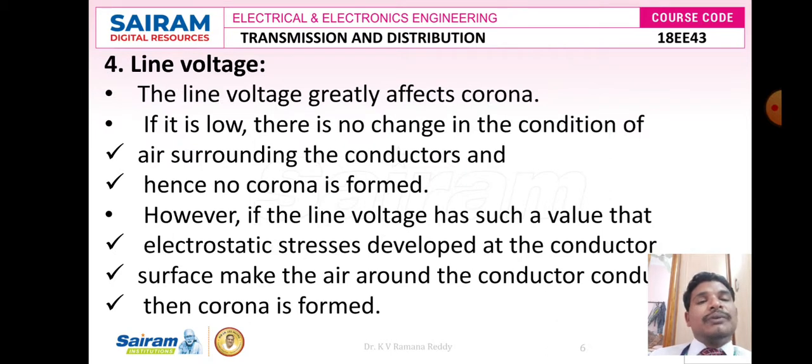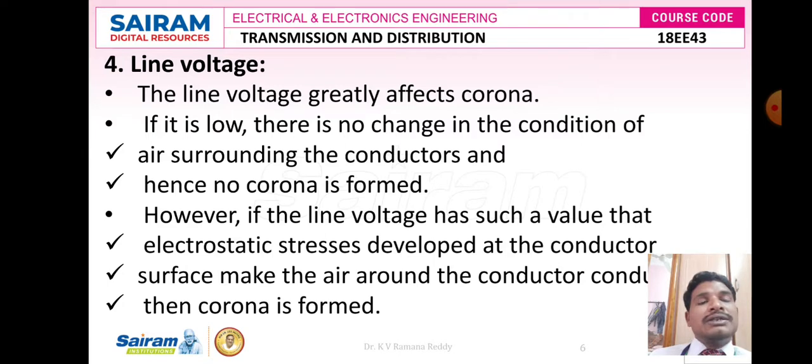Next, one more important factor affecting corona is called line voltage. The line voltage greatly affects corona, because if the line voltage is low, then there is no change in the condition. That means if there is no change in the fair weather condition, then the effect of corona is less. Suppose the line voltage is more, even for fair weather conditions, the effect of corona is very high.